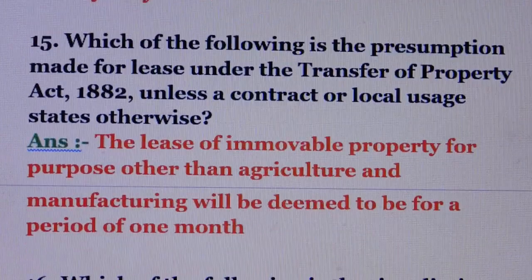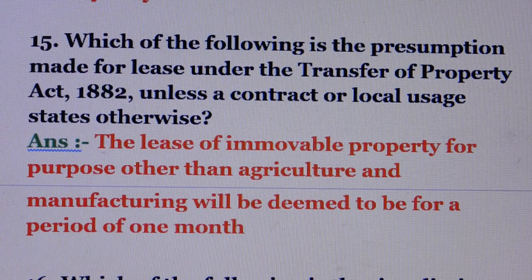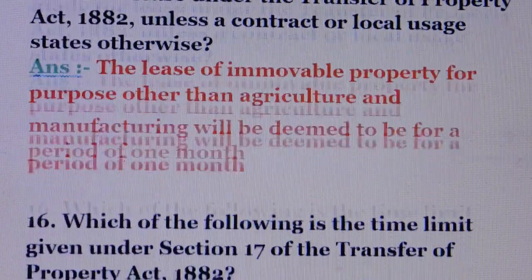Question number 15. Which of the following is the presumption made for lease under the Transfer of Property Act unless a contract or local usage states otherwise? Answer is the lease of immovable property for purpose other than agriculture and manufacturing will be deemed to be for a period of 1 month.